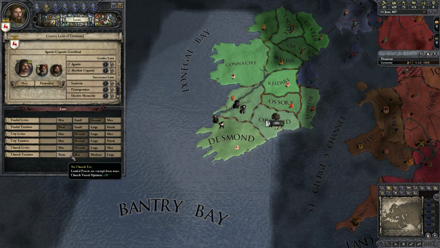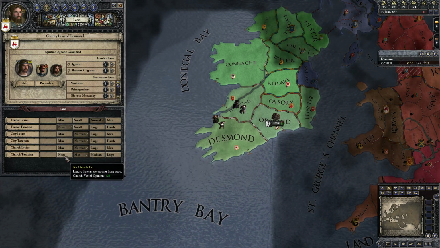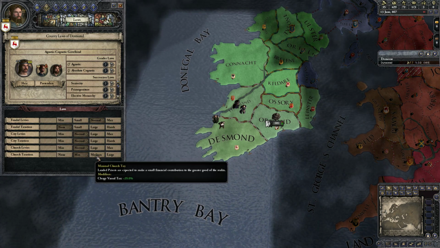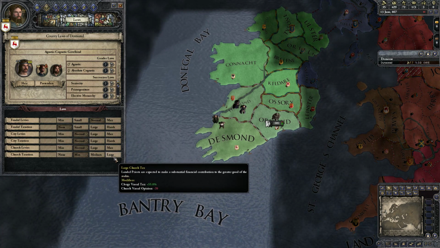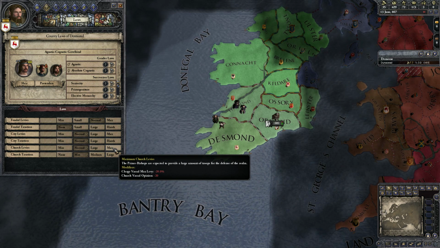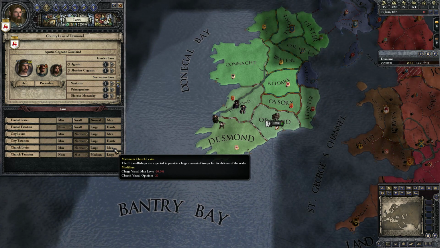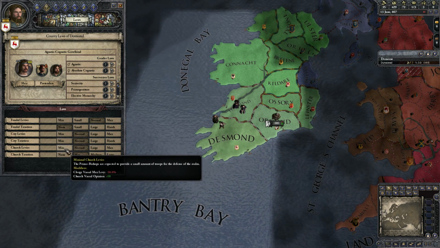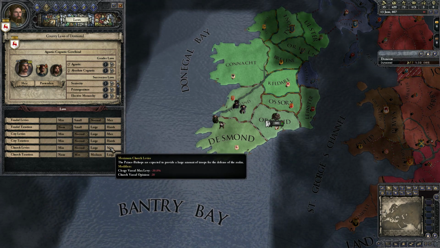We could lower church taxation. And you'll notice that as you lower taxes, the church vassal opinion goes up. As you raise taxes, church vassal opinion goes down. Same thing applies with the maximum church levies versus minimum church levies. Now, this number can be a bit confusing.